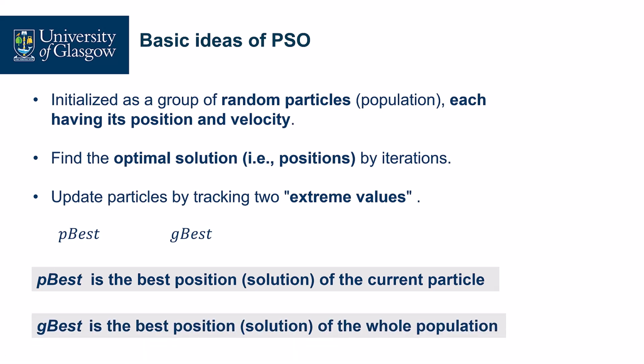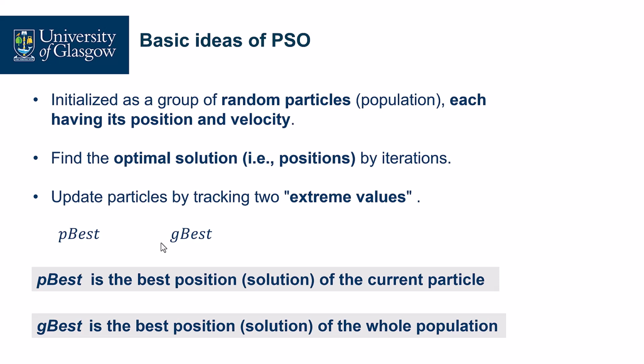And g-best is the best position of the whole population. For example, in iteration 1, the 50 particles in the swarm each have their position. Then the current best one is the g-best. In iteration 2, the 50 positions change, and there's another g-best. These two keep updating, so all the other particles will chase them. This means the other particles are attracted by them to find the food. This is the general idea of PSO.